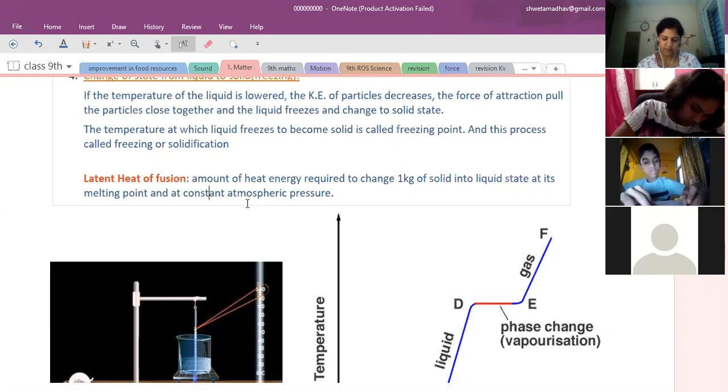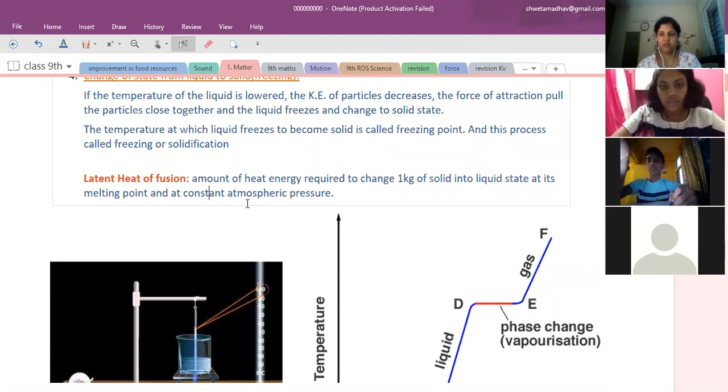Interparticle spaces are very large and interparticle forces are quite weak in gases. Yes? Interparticle spaces are very large and interparticle forces are quite weak in gases. The particles of one gas can rapidly move into the empty spaces of the other gas.